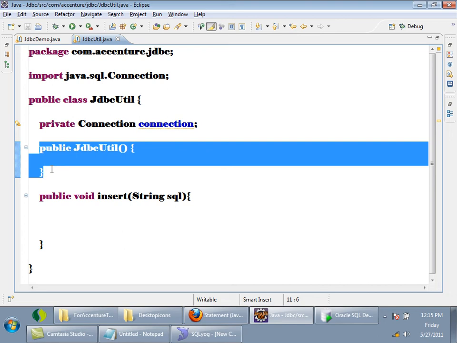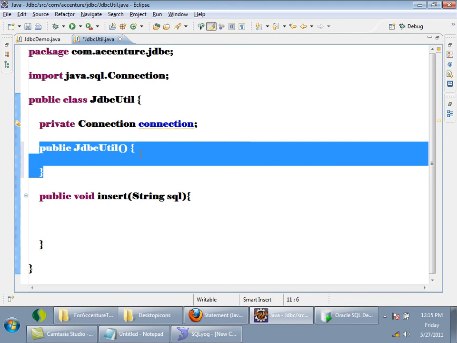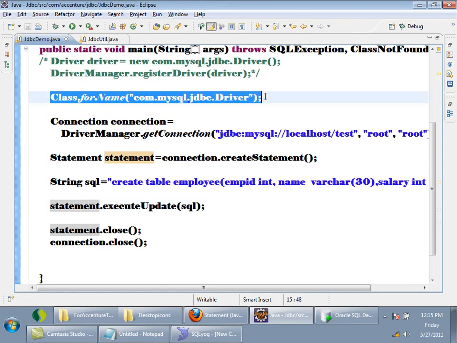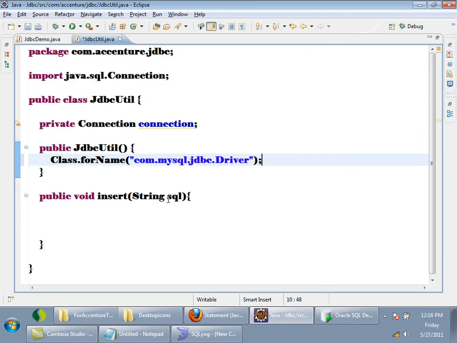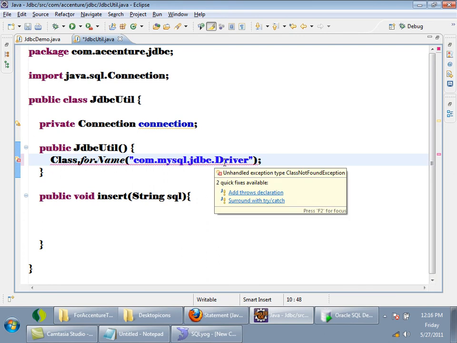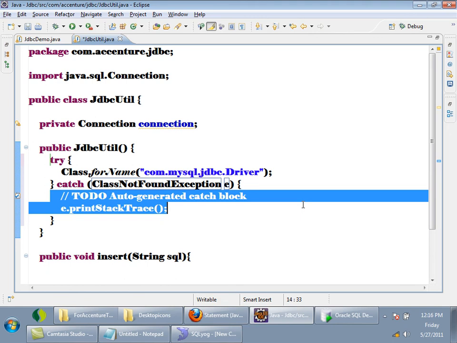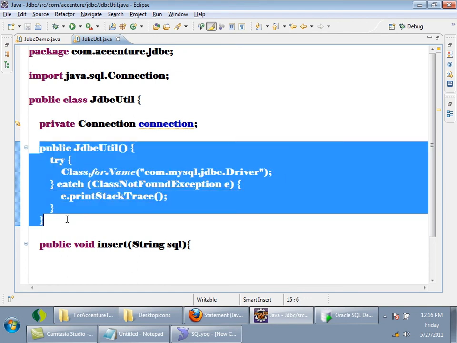Or I will remove this connection right now. I will just tell you the best practice. In the constructor I will write this line, Class.forName, and catch it. So in the constructor I am just loading the driver. Okay.